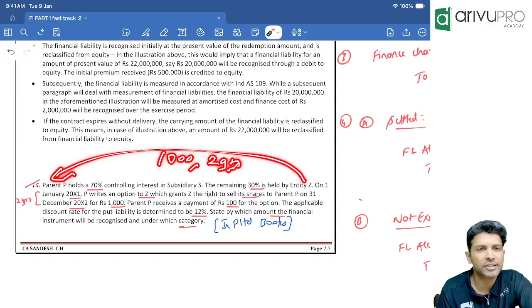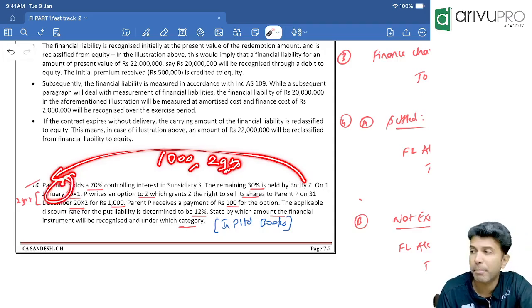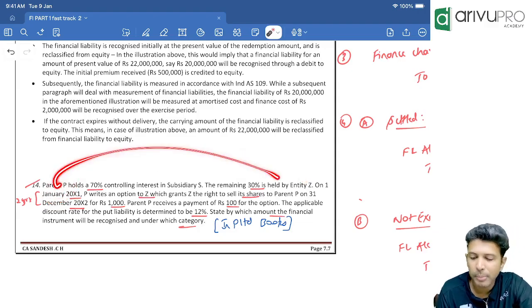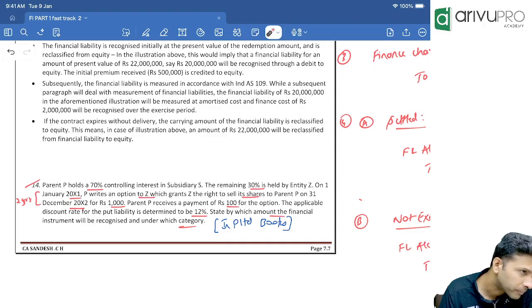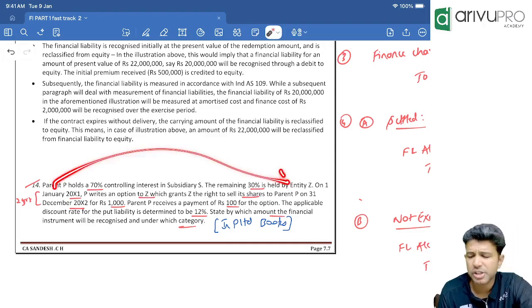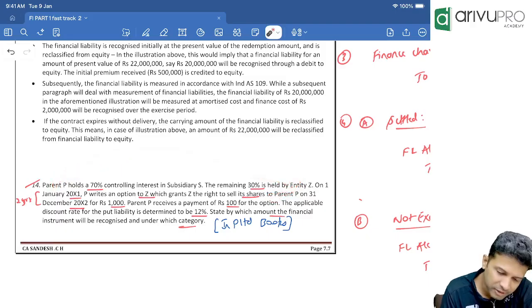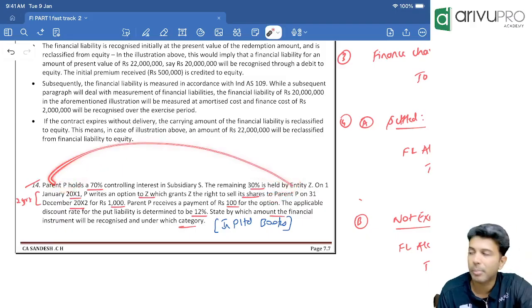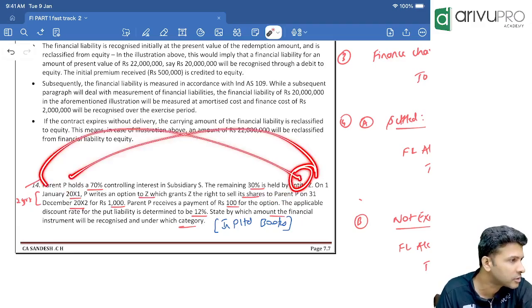Sir, if Z decides that they want to sell, can P back out? Can P say no? P has to make that payment. P will have an obligation to pay how much? 1000 rupees to Z. Agreed? Sir, if P has an obligation to pay, it means we have to create equity or financial liability. Financial liability. Agreed? That means in P's books, because Z has a right to sell, P has an obligation to purchase by paying money.